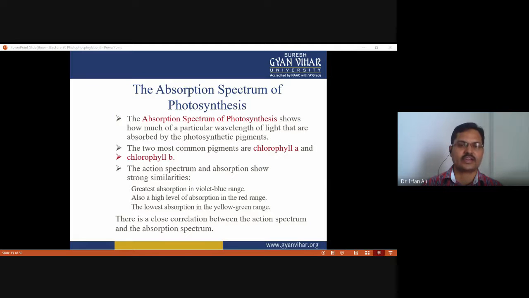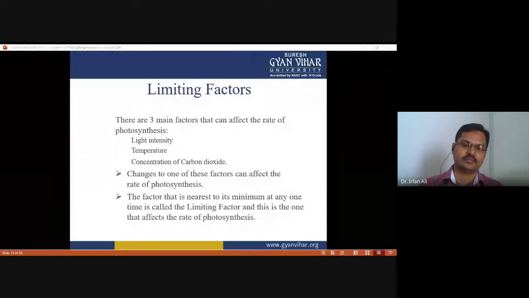The action spectrum and the absorption spectrum show strong similarity, with greatest absorption in the violet blue range by the chlorophyll, also a high level of absorption in the red range, and the lowest absorption in the yellow green range. There is a close correlation between the action spectrum and the absorption spectrum. That's why not all wavelengths of light are equally absorbed by chlorophyll. So there are some limiting factors as well while we proceed with photosynthesis.